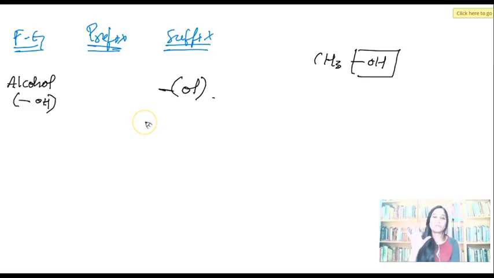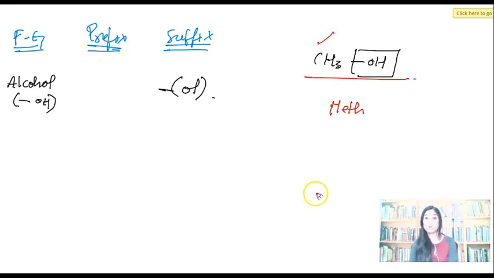OL. Hold on. I know you are a little confused. I'll give you an example. Okay? Take CH3OH only. The IUPAC name of any molecule should have a root word for sure. What is the root word? Because it is one carbon atom, it has to be meth. Right? It's an alcohol, so should I write it as meth alcohol? We can't, right? Just now I said the short forms of functional groups only should be written. What is the short form of alcohol? OL, "ol". Where should it be written? In the suffix.